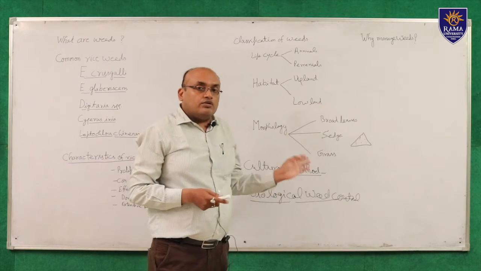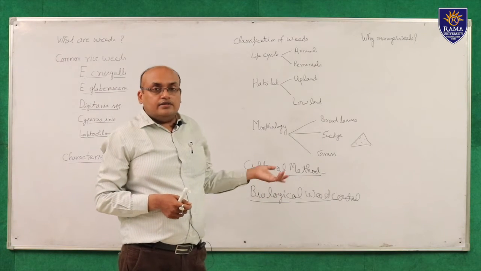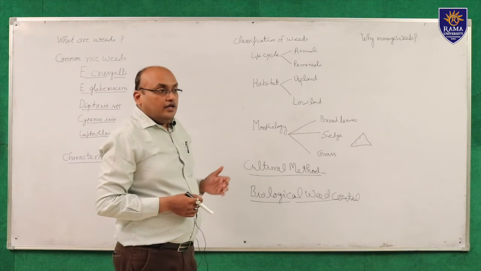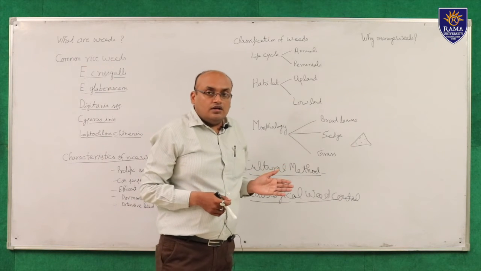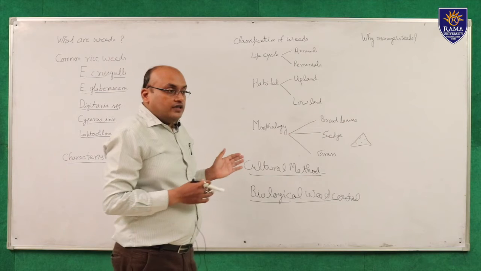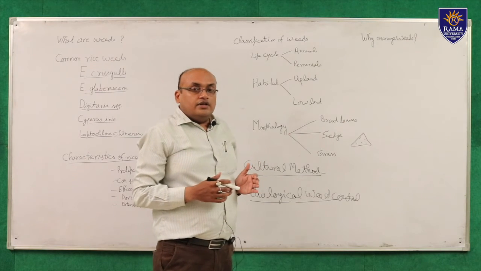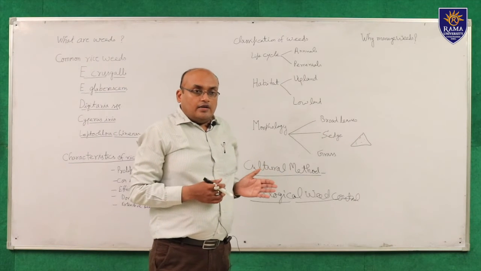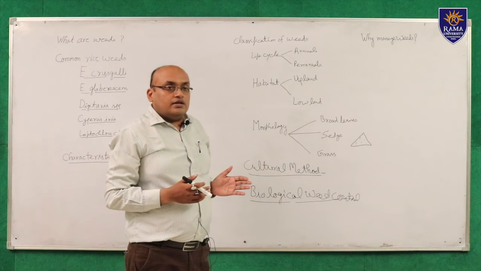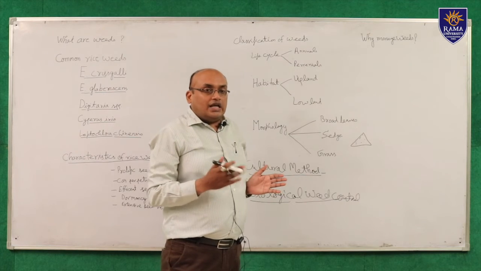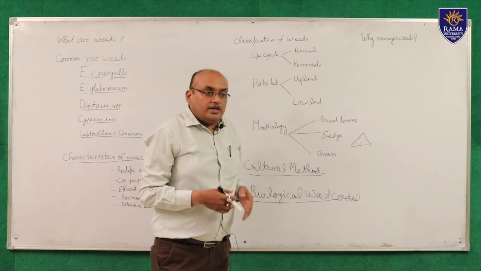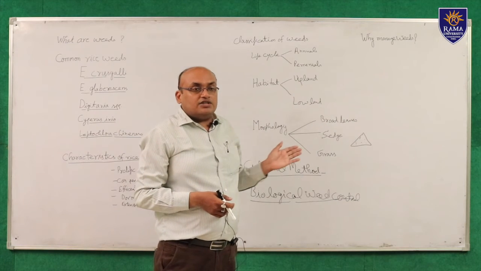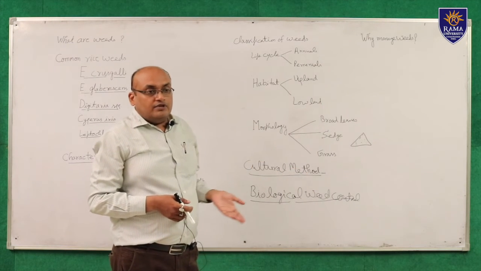Another example is butachlor, which we can also use in the paddy field. Another is post-emergence herbicide, used after emergence of the weeds. Bispyribac sodium is an example of a post-emergence herbicide. We can apply it in the field 20 to 25 days after transplanting of the paddy. So we control these weeds.